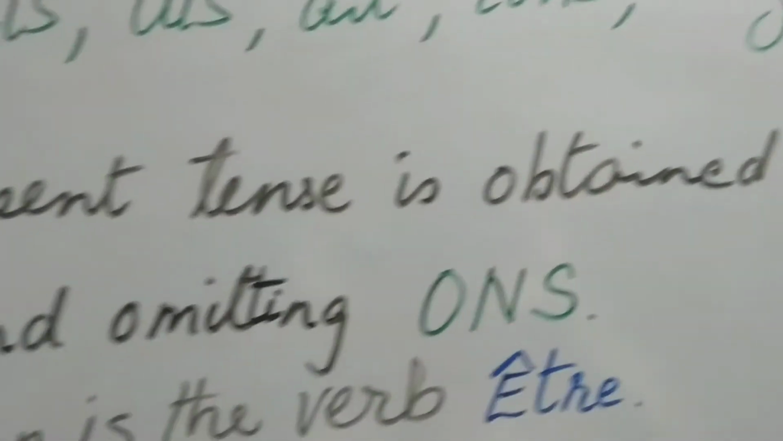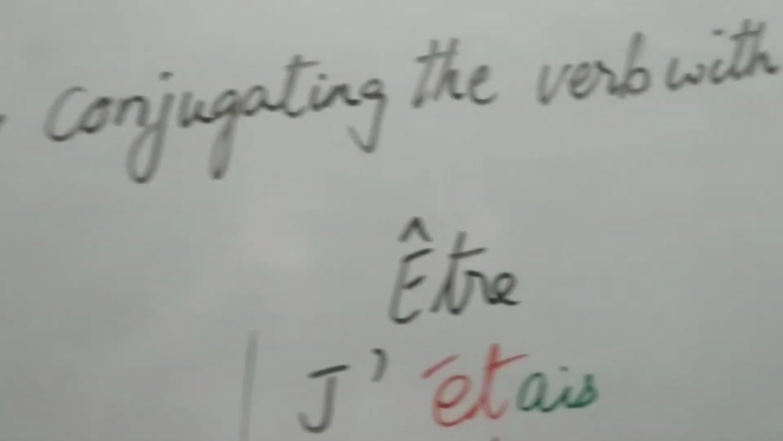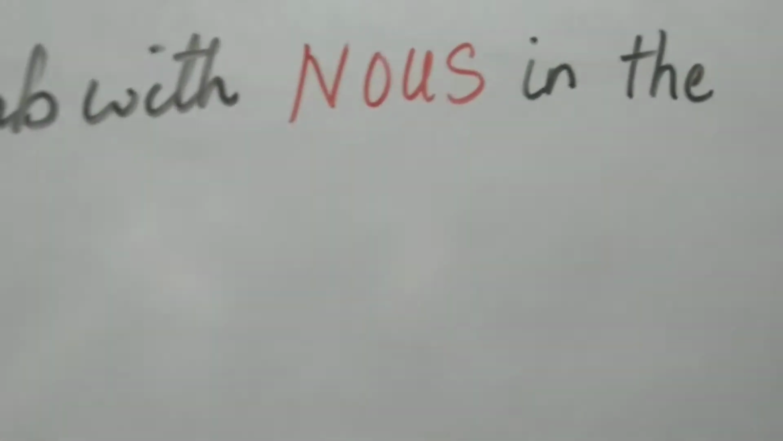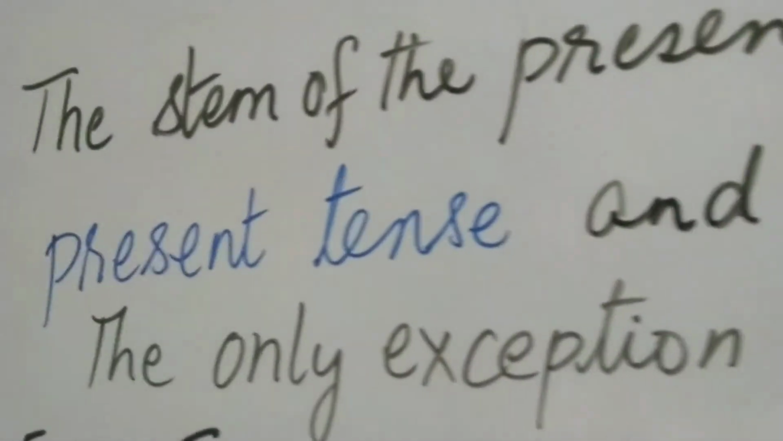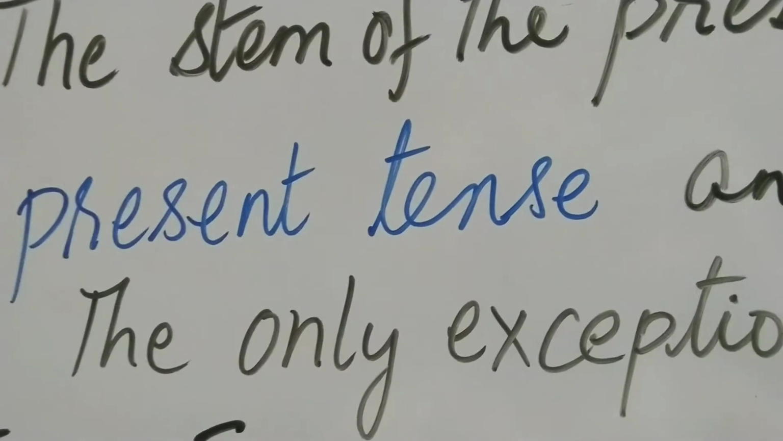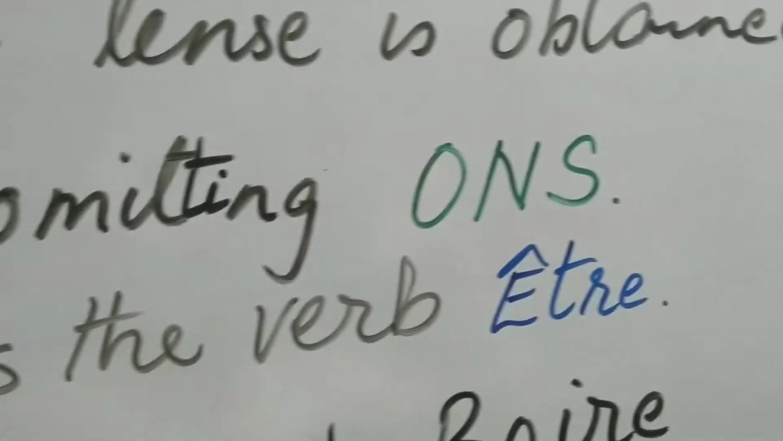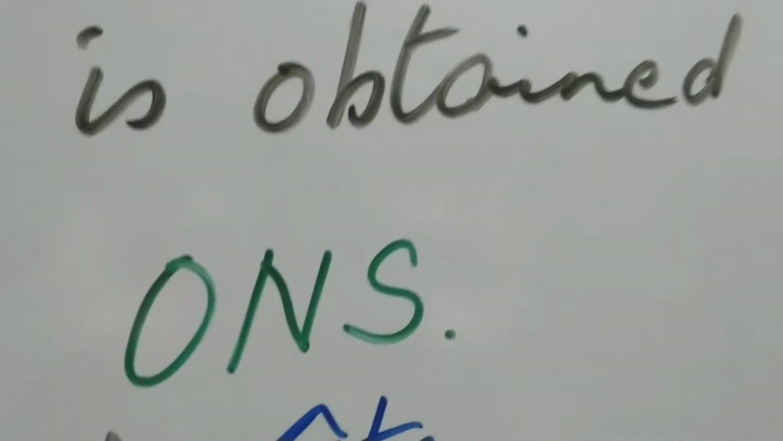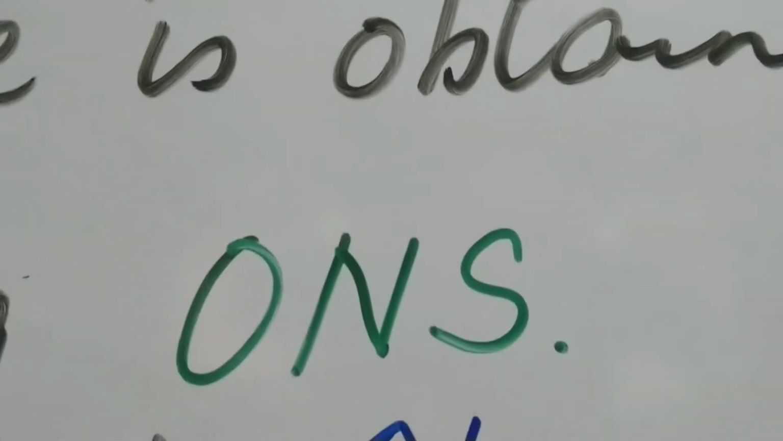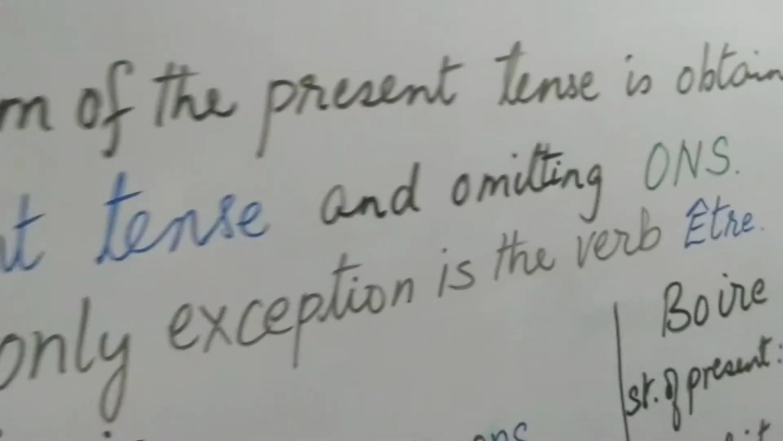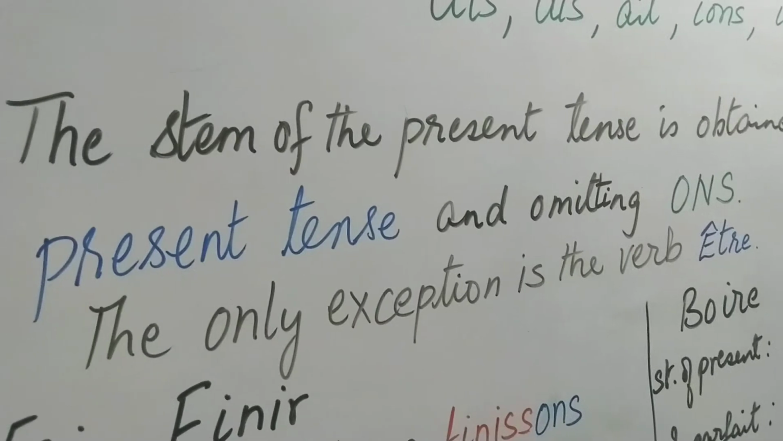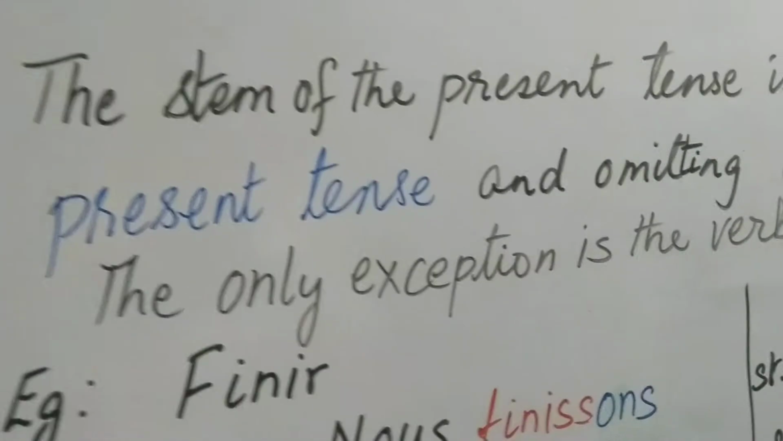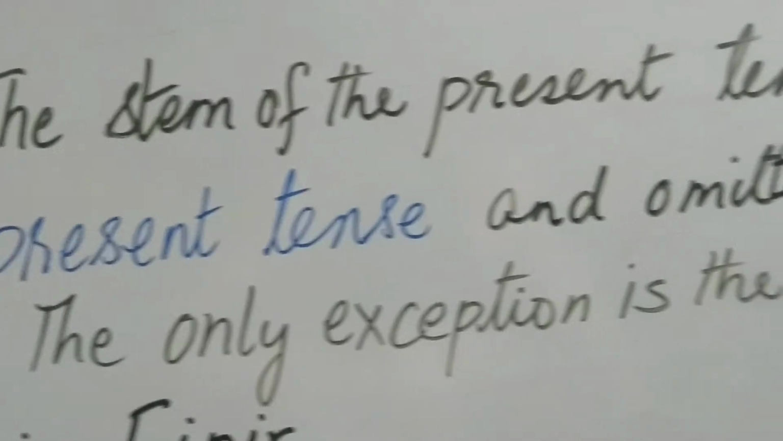So the stem of the present tense is obtained by conjugating the verb with nous in the present tense. When you conjugate the verb with nous in the present tense, you will have an ONS ending. Please omit the ONS ending and then you will get what is known as the stem of the present. I will repeat this: the stem of the present tense is obtained by conjugating the verb with nous in the present tense, that is the first person plural in the present tense, and